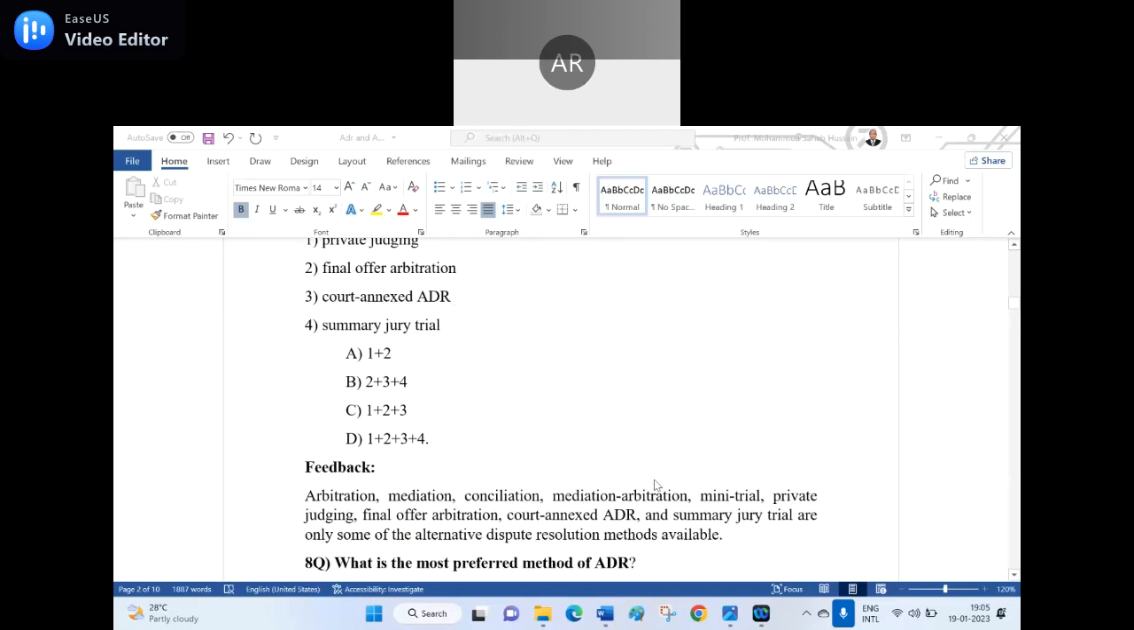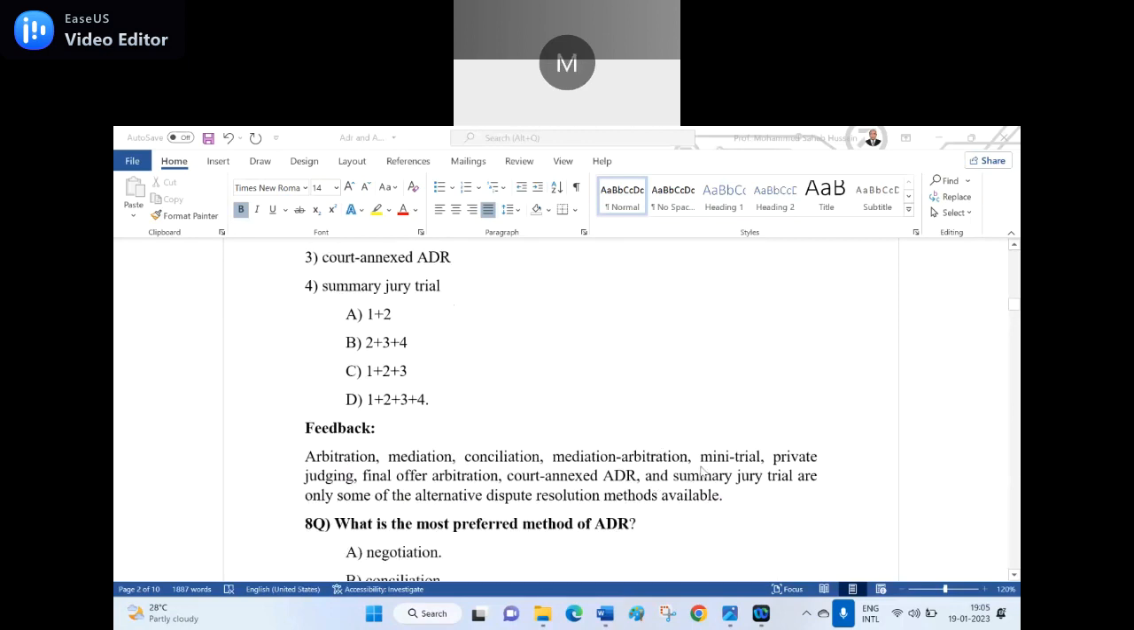For instance, you take arbitration, mediation, conciliation, mini trial, private judging. Read the rest of the other things. Final offer arbitration, court annexed ADR, and summary jury trial are only some of the alternative dispute resolution methods available.